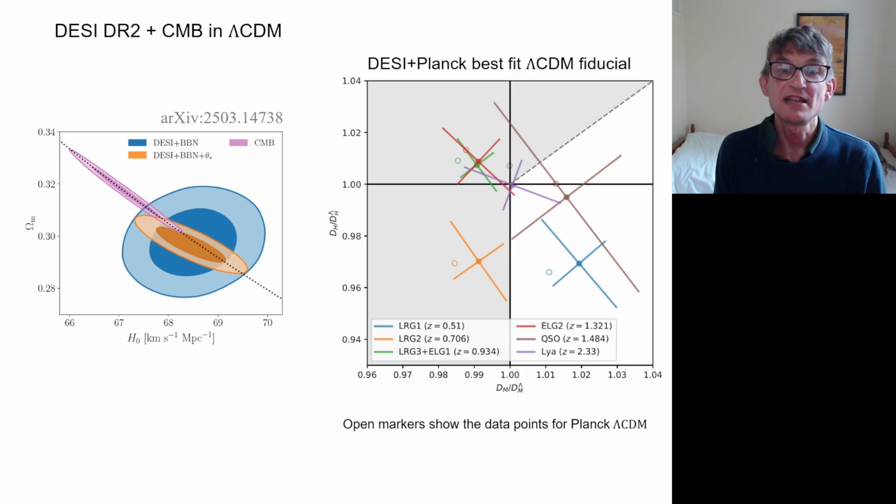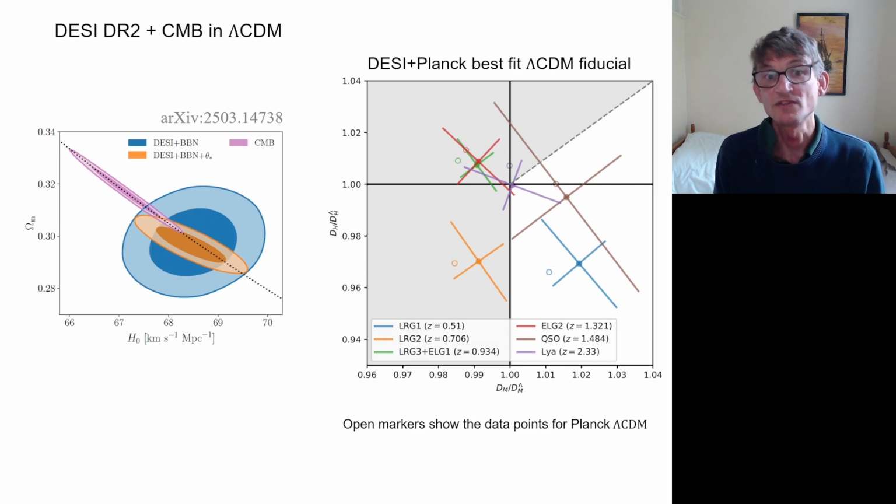So if you plot the DESI data compared to the DESI plus Planck best fit lambda CDM model, so the point of intersection on the left here, so now the central point here is this joint fit to DESI plus lambda CDM, and you plot the DESI data. By eye, to me, this looks like a perfectly decent fit. A couple of these points are a little bit low, but bearing in mind that these are 1 sigma contours in marginalized direction, so the 2D contours are actually somewhat outside these crosses. They're not very discrepant with the lambda CDM value in the middle. Quite a lot of the points are perfectly consistent with it.